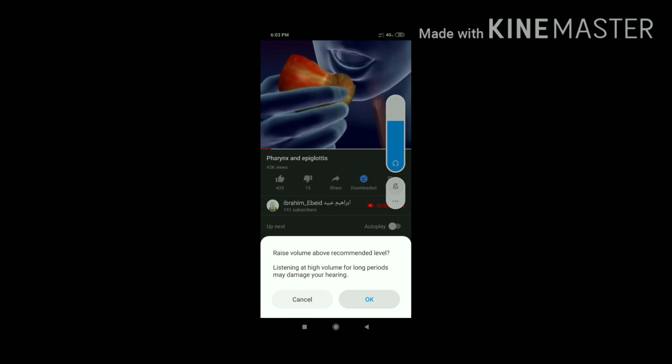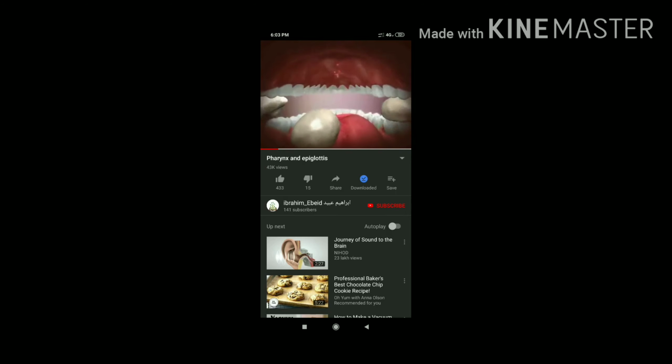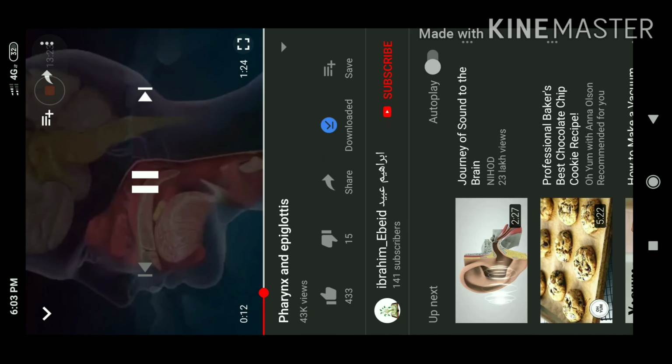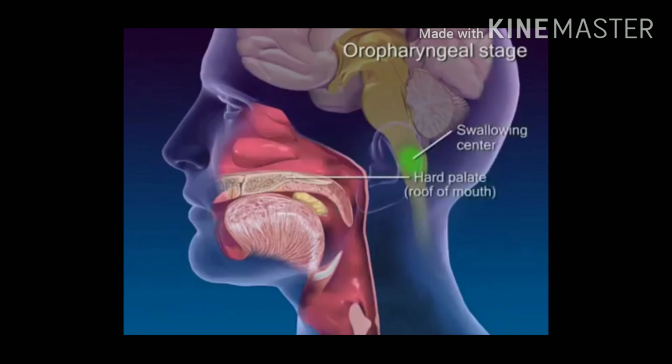Esophageal stages. At the start of a swallow, a food bolus is voluntarily pressed by the tongue up against the roof of the mouth and backwards towards the pharynx. In response to activation of pharyngeal pressure receptors, the swallowing center in the medulla initiates reflexes that prevent food entry into respiratory passageways.